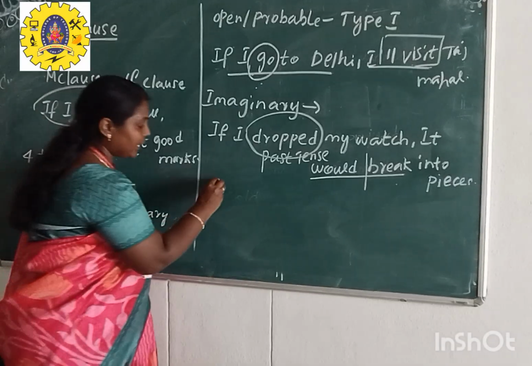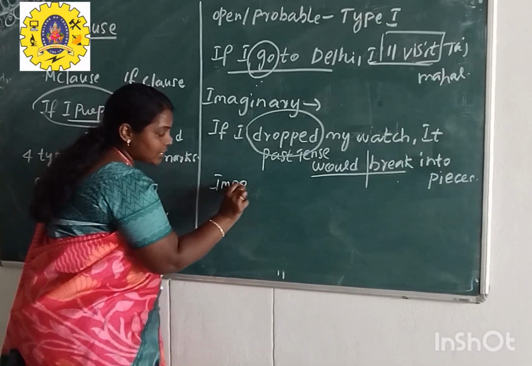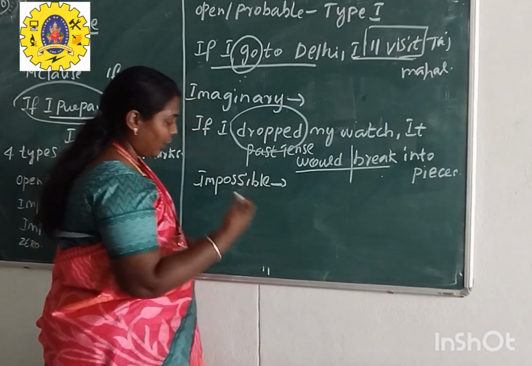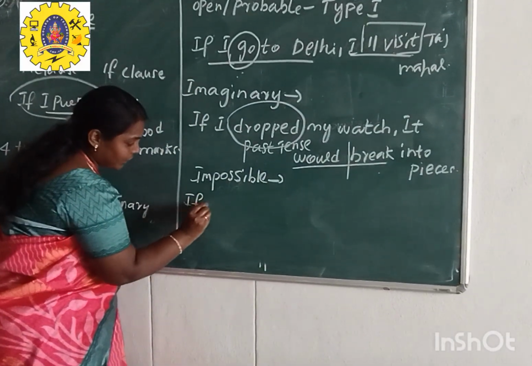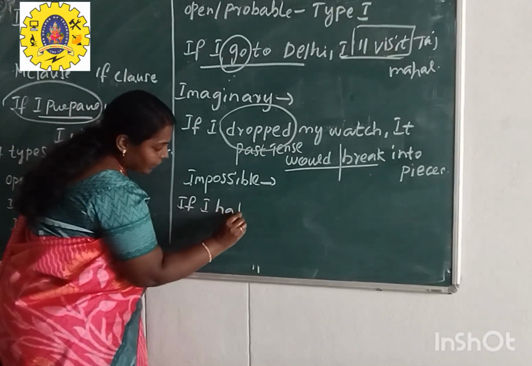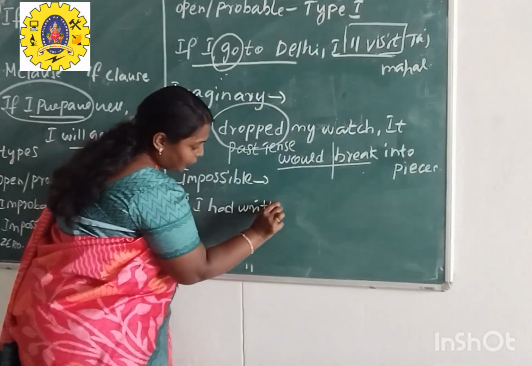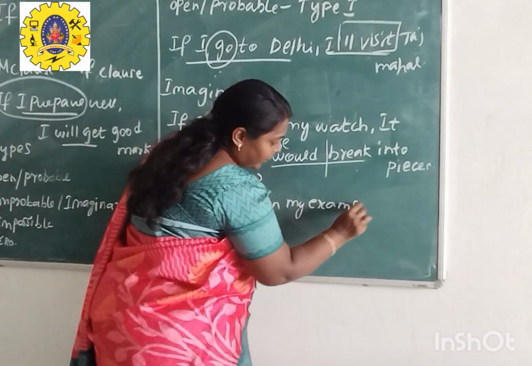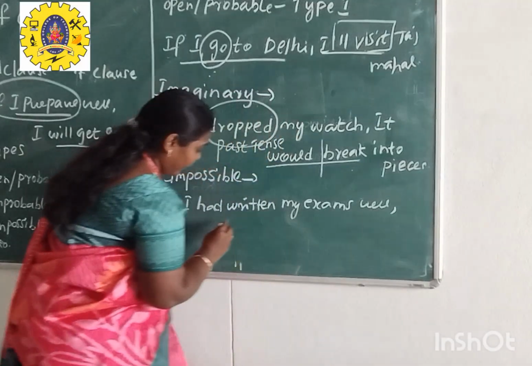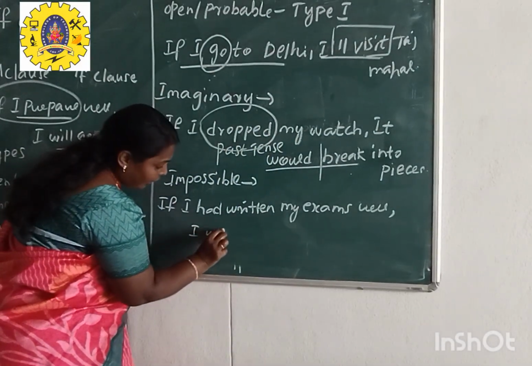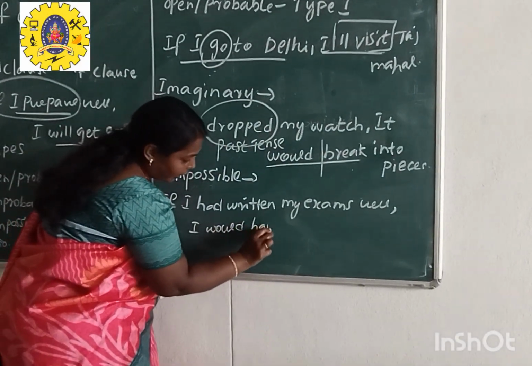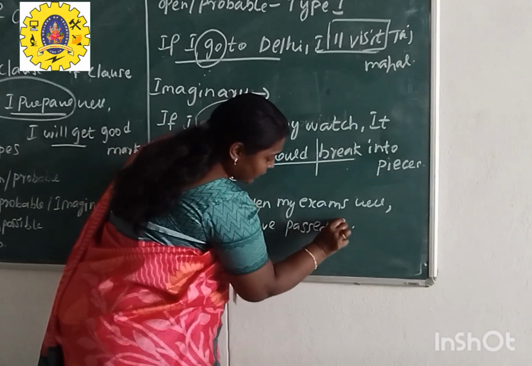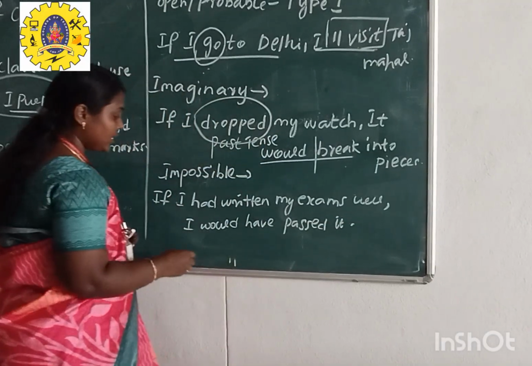And the next form is impossible condition. So what does the word impossible mean in this sense? You can't change anything right now, okay. So for this we write a sentence. If I had written my exams well, you can put a comma. If I had written my exams well, I would have passed it. So what does the sentence mean in this sense?